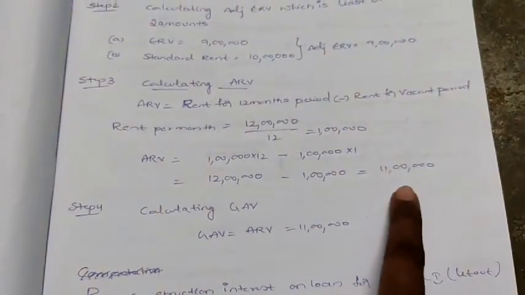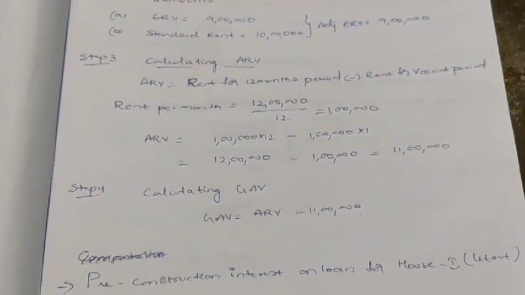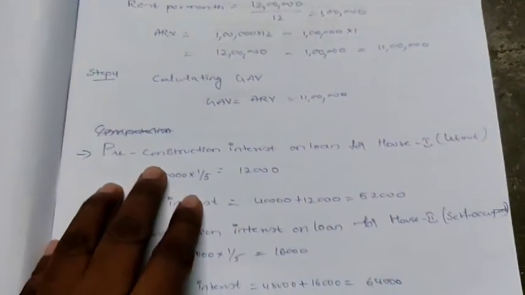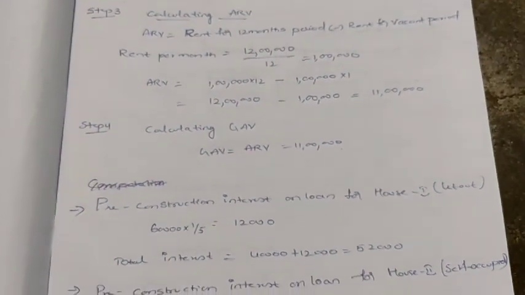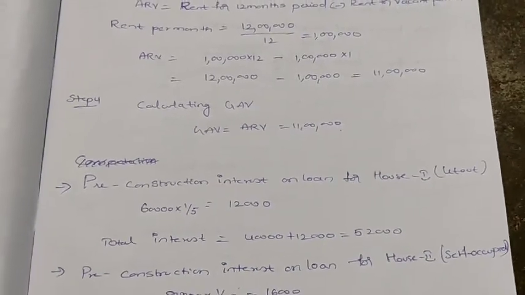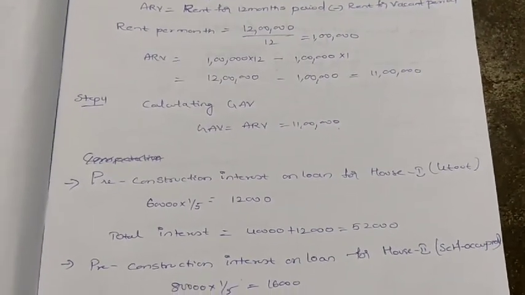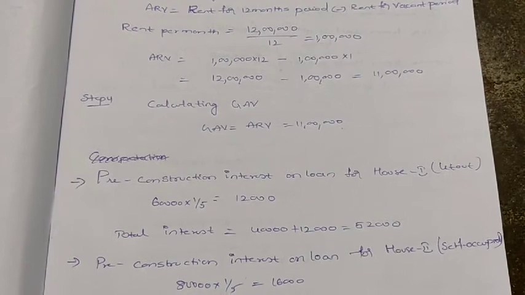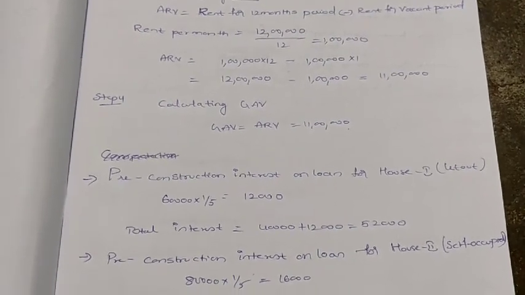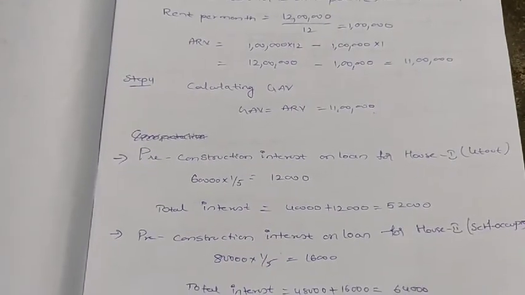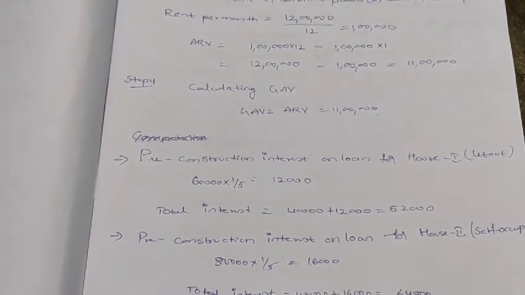So ARV is how much for us here? 11 lakhs. So GAV is equal to 11 lakhs, you have to take. Okay, next. After that, in the question, what he has given is pre-construction interest. Regarding pre-construction, I have explained in the previous situations under certain examples. Now once again, you listen here. Pre-construction interest for two houses we have. Why? Because interest on loan we have to take for self-occupied and even for let out also.